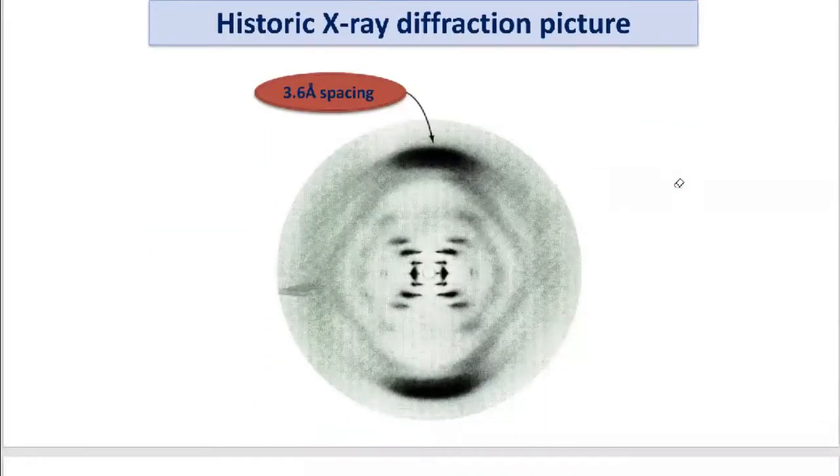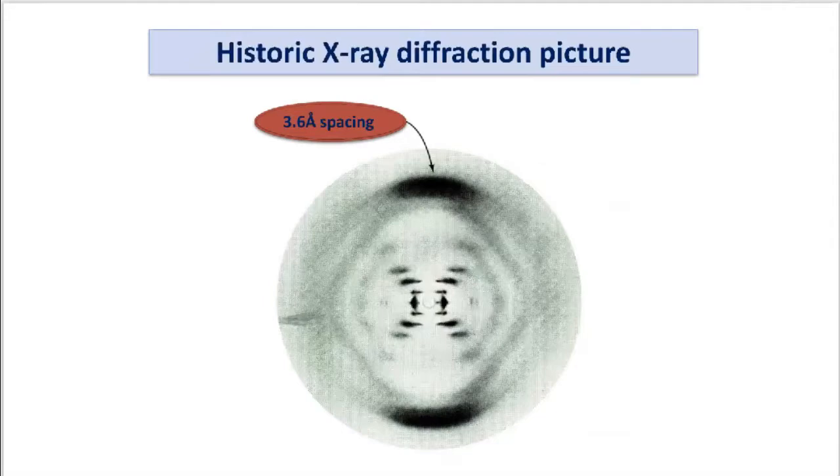Next, historically, the X-ray diffraction picture. Now, what does this picture indicate? The picture shown here indicates how the X-ray diffraction experiment led to the discovery of the DNA molecule. यहाँ पर आप देखते हैं historic X-ray diffraction experiment.